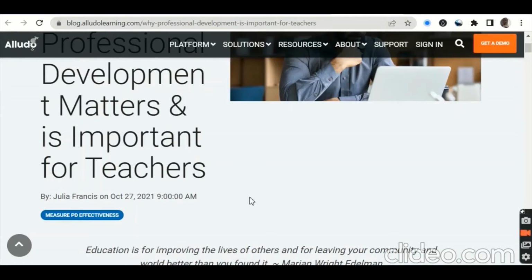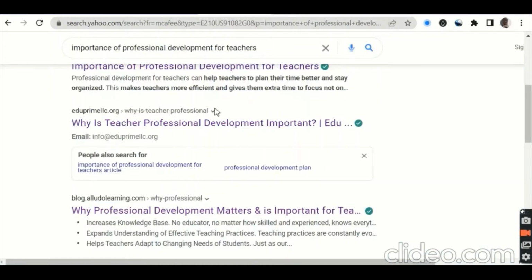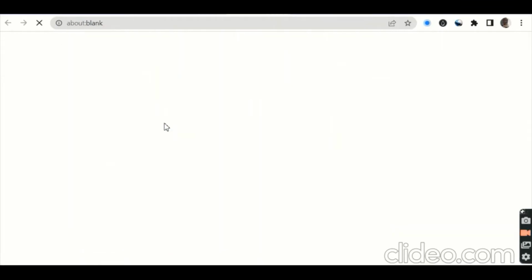Go back to your browser. Let's go back to the search part. We look for another source. Let's look at this one. Why teacher professional development is important. Let's see.